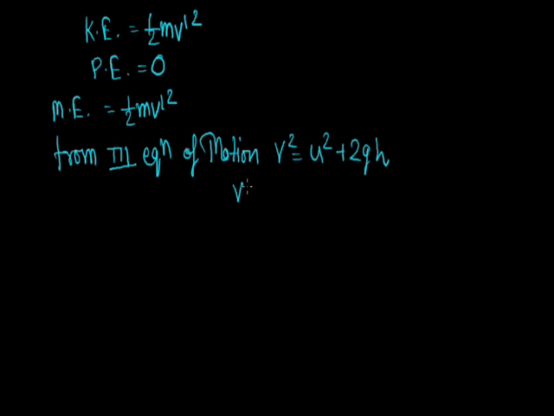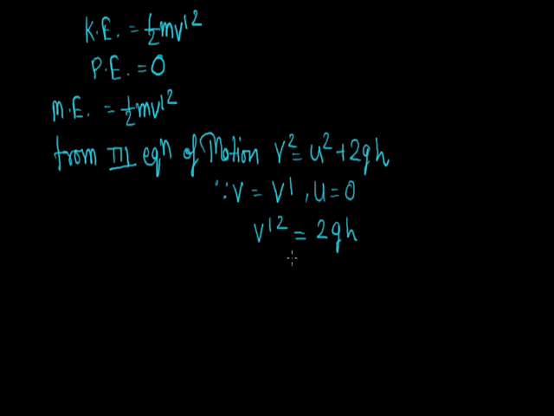Since the final velocity is v dash and the initial velocity is 0, v dash square equals 2gh.